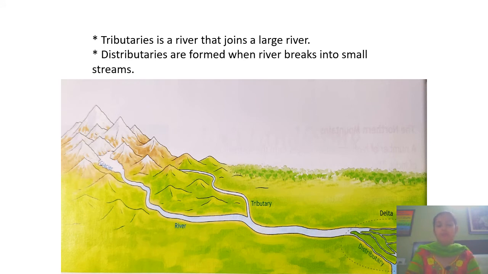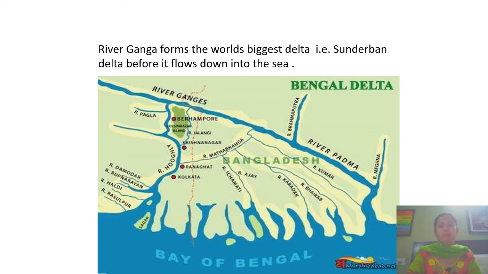And further, when the river distributes into different streams, what do we call it? We call it a distributary. Distributaries are formed when rivers break into small streams. You can see there that the river is breaking into smaller rivers and forming deltas. So those rivers are called distributaries, and they also form deltas. River Ganga forms the world's biggest delta, the Sundarban Delta, before it flows into the sea. You can see in the picture that it is forming the world's biggest delta.